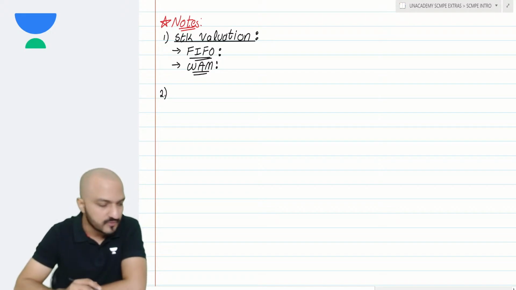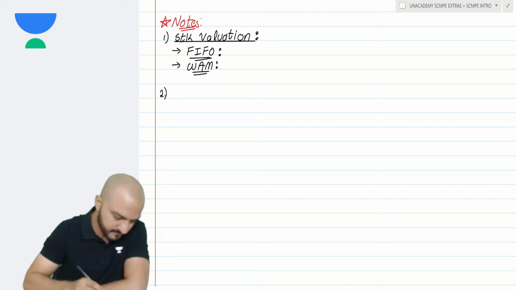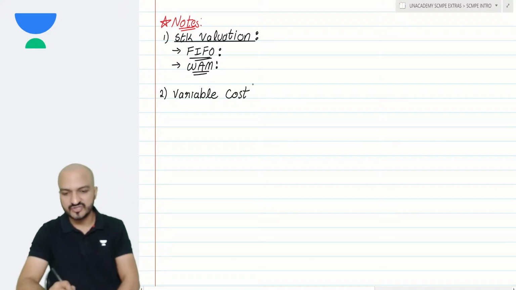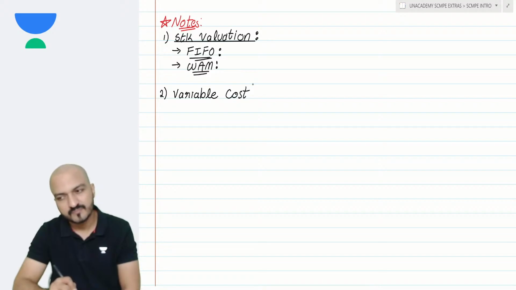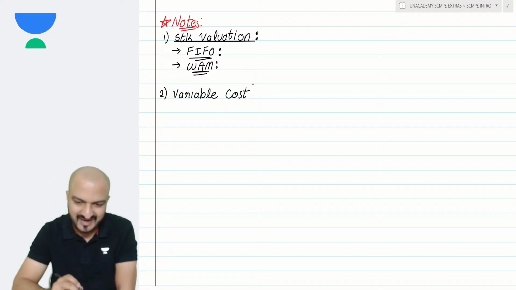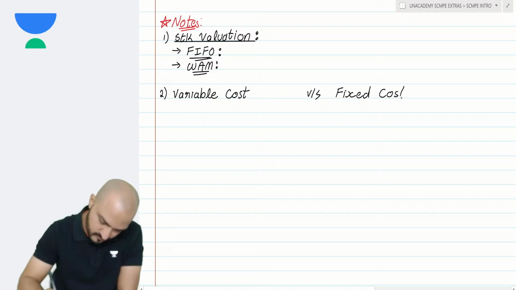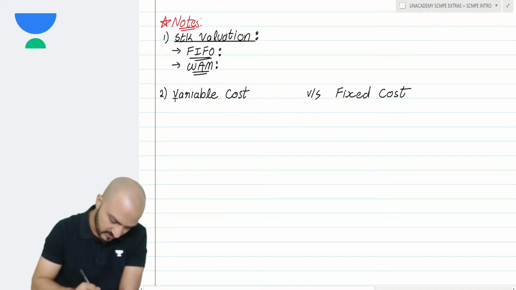Thus, what remains unsold as closing FG are also units out of the same mixture.